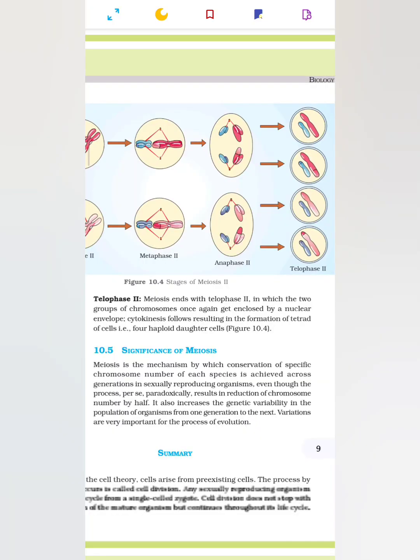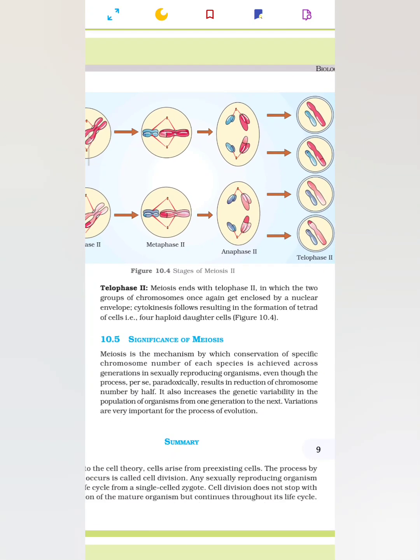Telophase 2. Meiosis ends with telophase 2, in which two groups of chromosomes once again get enclosed by a nuclear envelope. Cytokinesis follows, resulting in the formation of a tetrad of cells, that is, 4 haploid daughter cells. Figure 10.4.